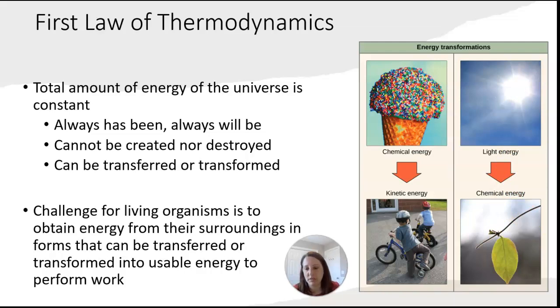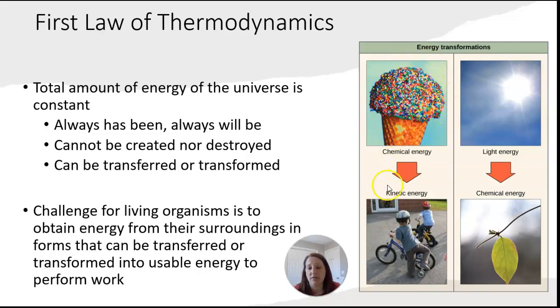Here's some kids, some humans, and kind of a poor choice of food, but it is what it is. We've got an ice cream cone here coated with sprinkles. This is an example of chemical energy.